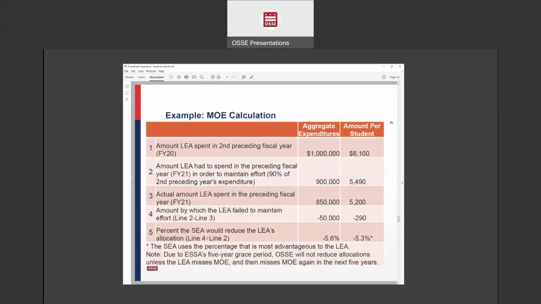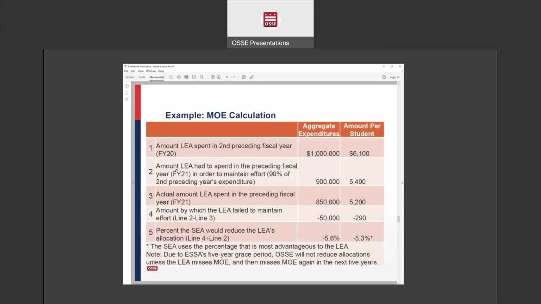But this slide is just showing an example of what we're doing when we're doing the MOE calculation. So in this example, in the preceding fiscal year, in FY20, the LEA spent $1 million of state and local funds, and on a per pupil basis, that ended up being $6,100.